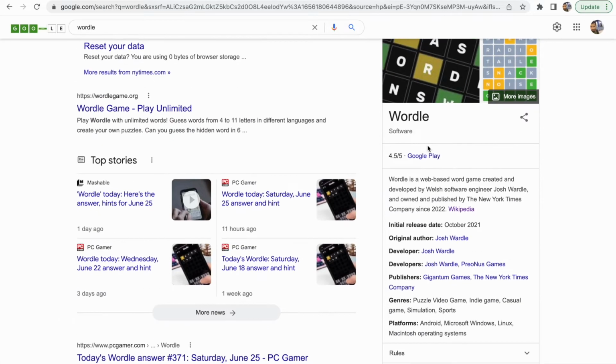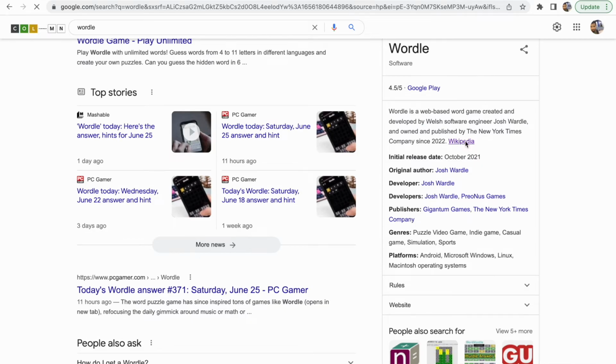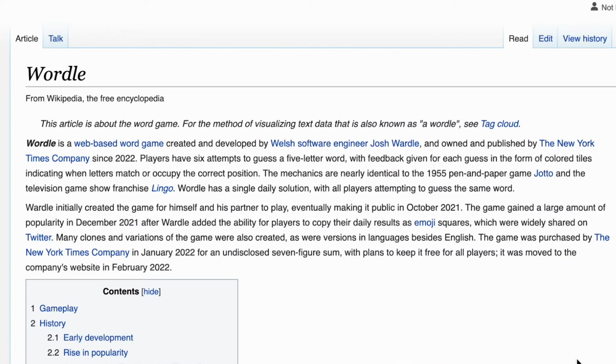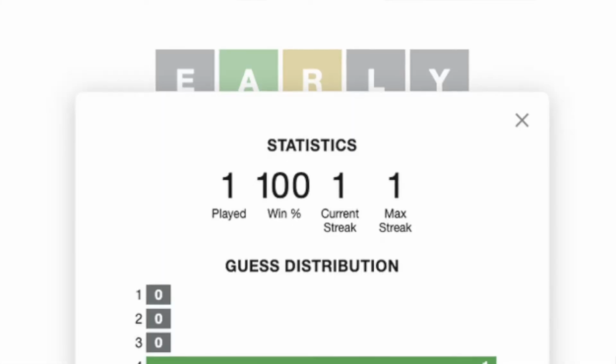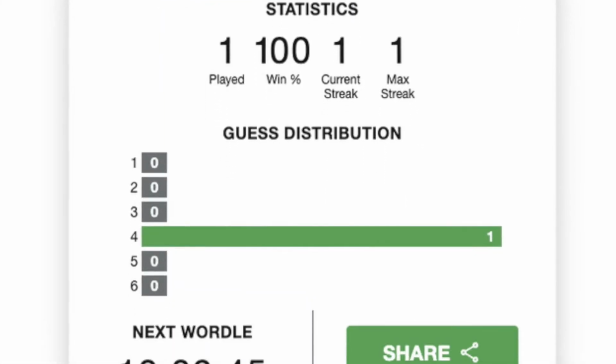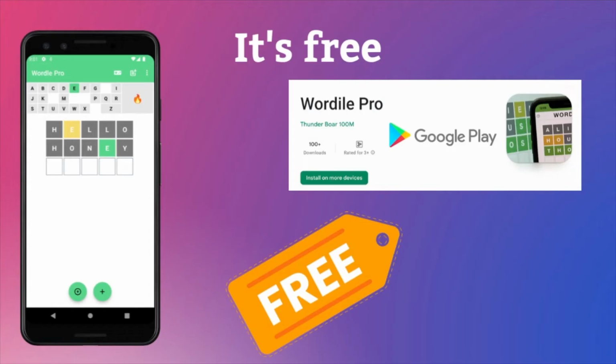From the Google search, what I learned is that this is a word game an American engineer made for his girlfriend. This is a free game. We can play this game online, but the saddest news is you can play this game only once per day. After I got this news, as a mobile programmer, I thought to create this game in Android.